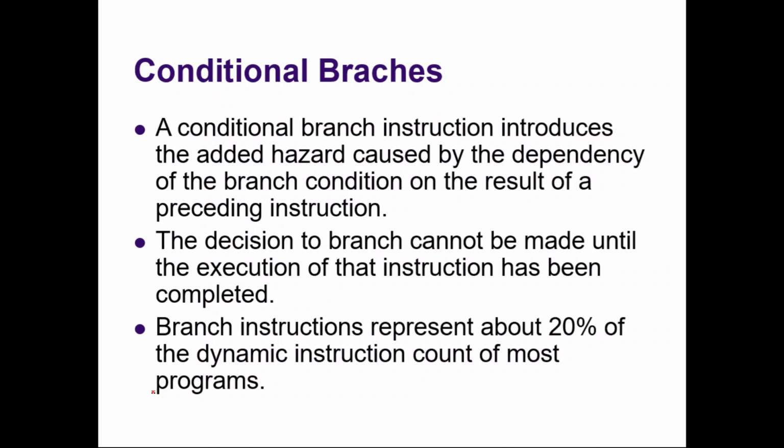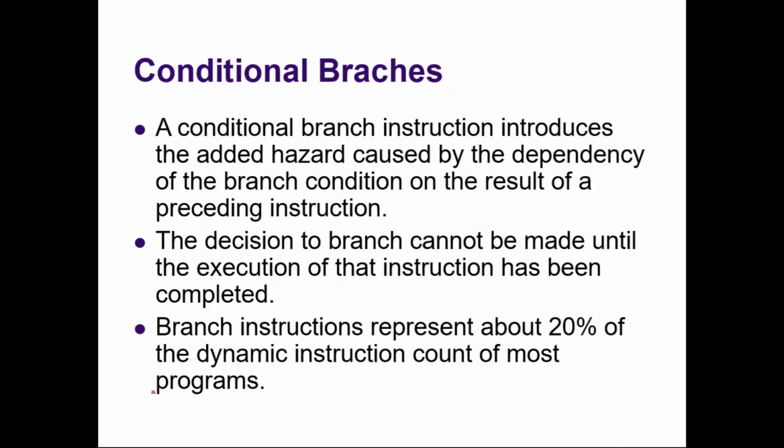Conditional branching is a little tricky to deal with when compared with unconditional branching, because in an unconditional branch the branch will always be taken, but that is not the case with a conditional branch. Sometimes it may be taken, sometimes it may not be taken, so it depends.